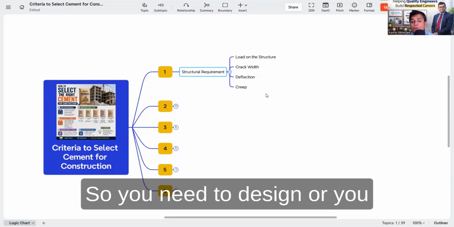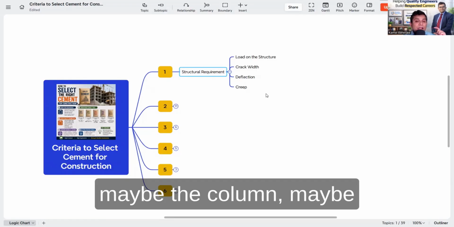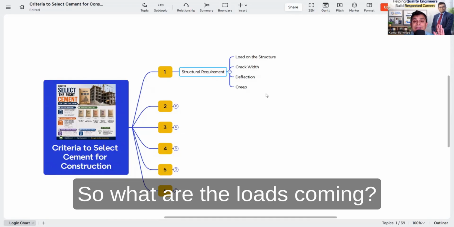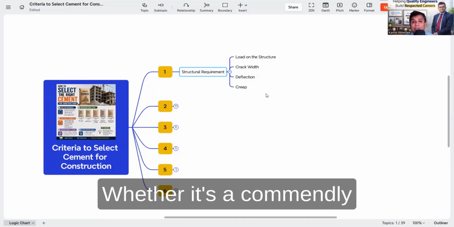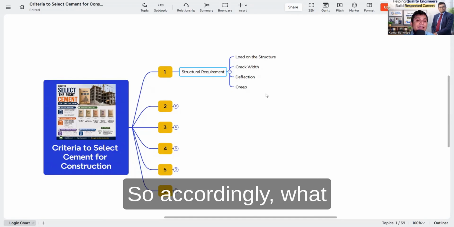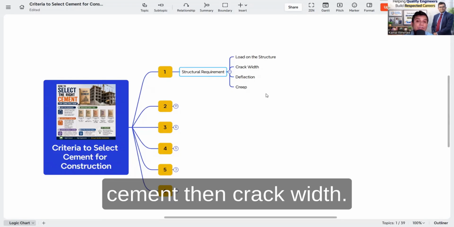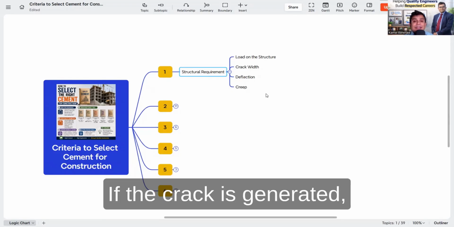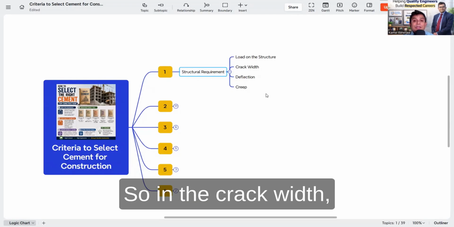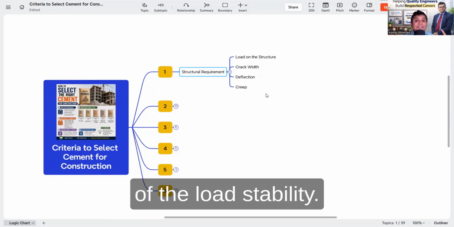So you need to design or find out that member, maybe the column, maybe the beam, maybe the slab. What are the loads coming, whether it is mainly a compression load, as a column is under compression load? Accordingly, you have to find the criteria, and according to the criteria you select your cement. Then crack width: if a crack is generated, how wide is it? Crack width defines the characteristics of load stability.